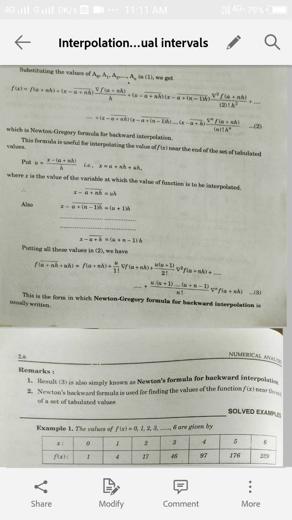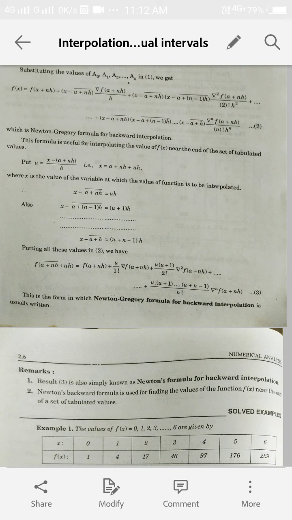Now here we have done two types of formulas, that are the Newton-Gregory formula for forward interpolation and the Newton-Gregory formula for backward interpolation. Then how do we decide what type of formula we have to use in a particular problem? In problems where we have to find the value of the function at a particular point and that point lies near the beginning of the table, in that situation we use Newton's forward interpolation formula.